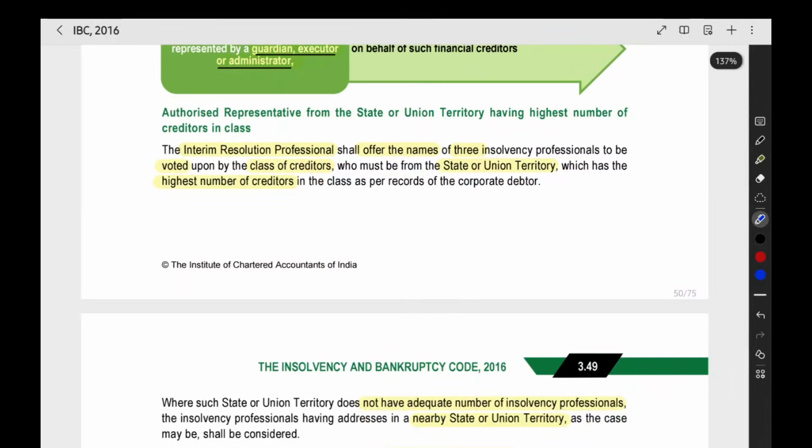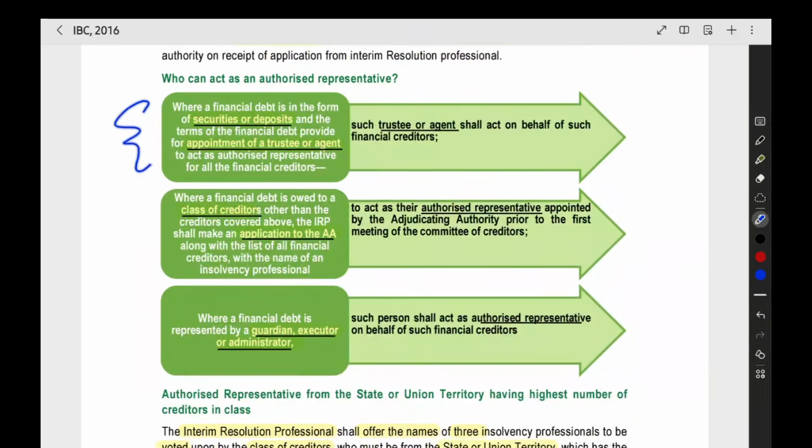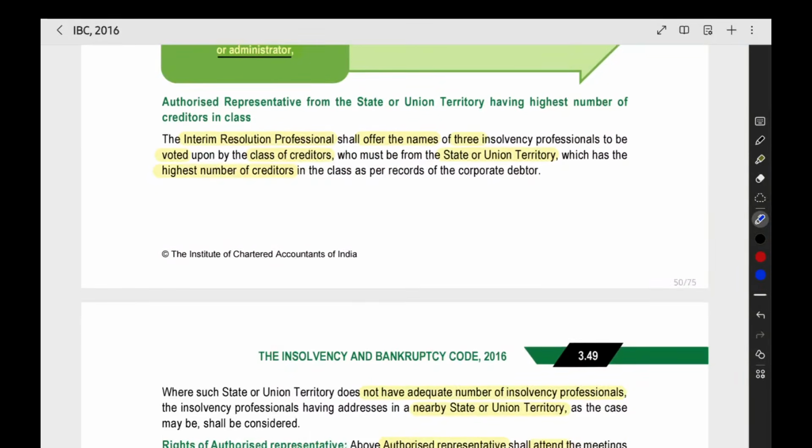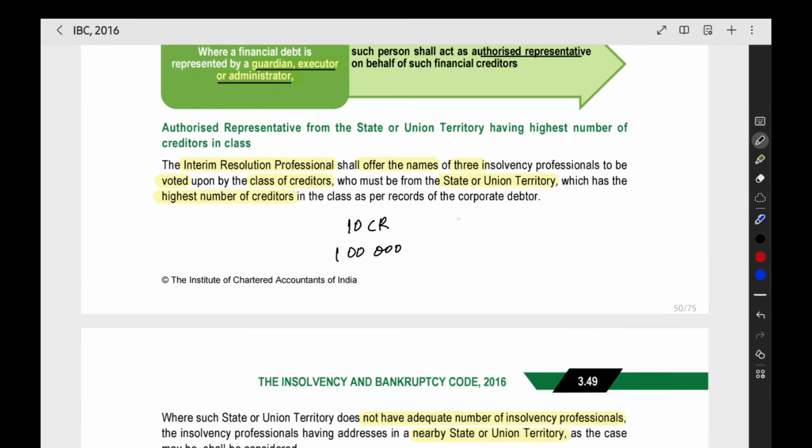So here, the interim resolution professional will help the financial creditor to determine the authorized representative. Now we are having a lot of creditors like here. So we will see the highest number of creditors. For example, we are having a total of 10 crore rupees loan from a total of 1 lakh people. We will see the state of these people. Like 70% of the people are from Uttar Pradesh, 20% of the people are from Tamil Nadu, 10% of the people are from Andhra Pradesh. Like that, we are having the composition.